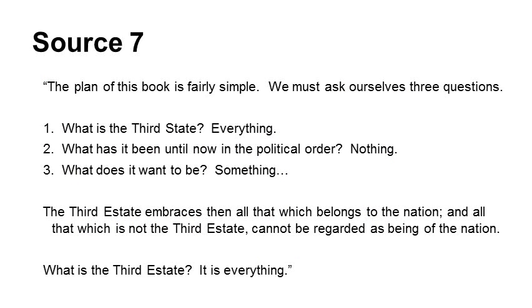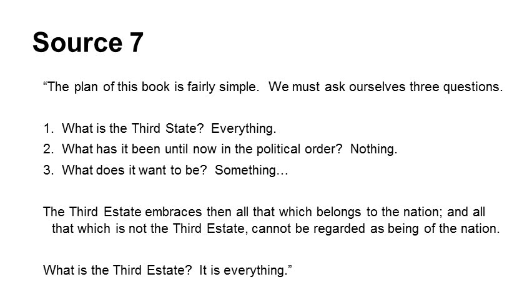Source 7 is an excerpt making reference to the Third Estate that you just saw on the chart on the previous slide. It reads as follows: "The plan of this book is fairly simple. We must ask ourselves three questions. Number 1, what is the Third Estate? Everything. Number 2, what has it been until now in the political order? Nothing.